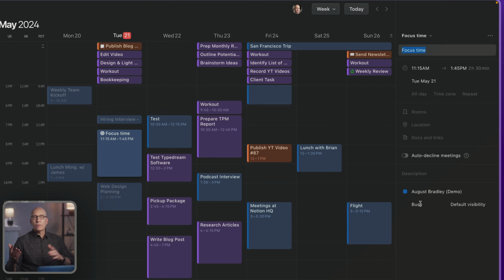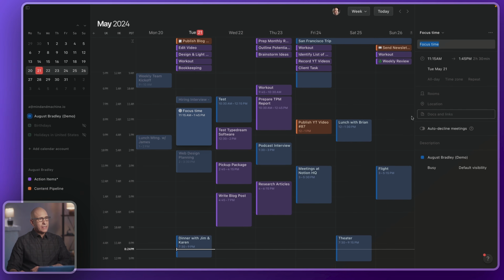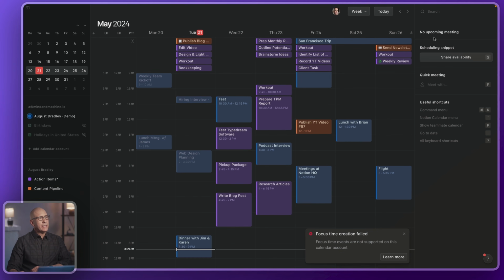Like with all calendars, when you share your availability with others, you have the option to have them only see that your time scheduled spaces are busy rather than show the individual activities for privacy's sake. If you schedule focus time, that'll show up as busy as well. And that's how you can block off some deep work time for when you toggle back to your Notion system and work on your top priorities. And you can schedule this very simply. Similarly, you can do an out of the office.